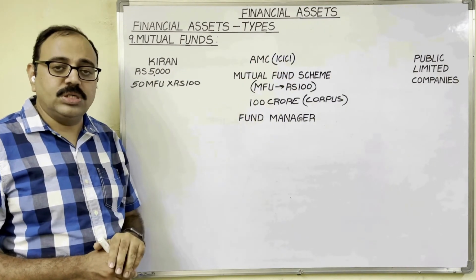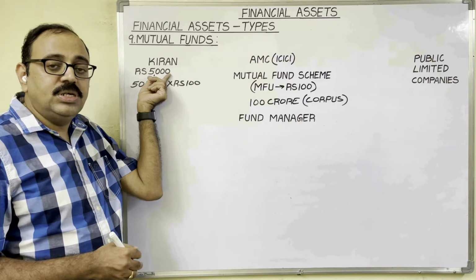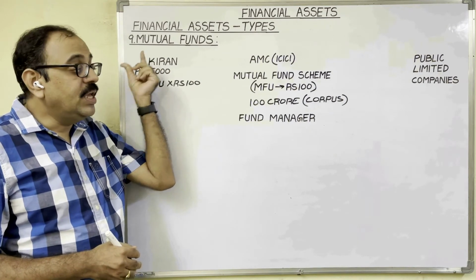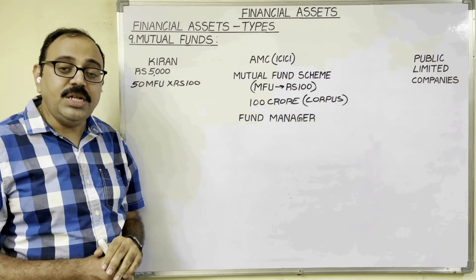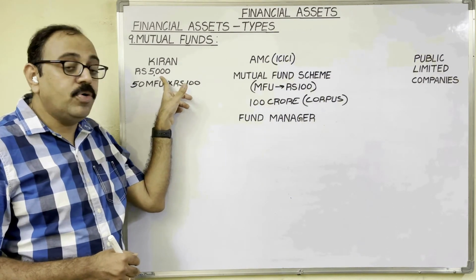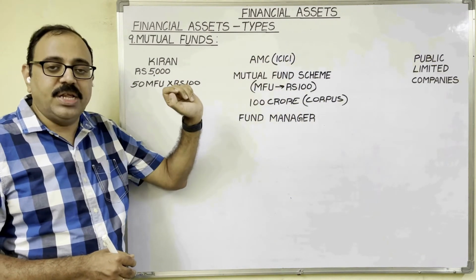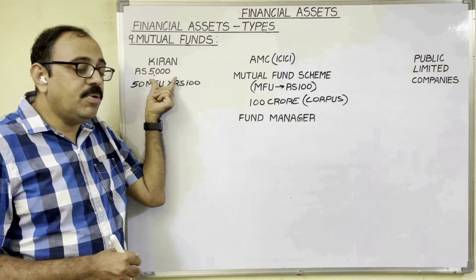Even though he knows, he has a little amount. So with the 5,000 rupees, he cannot go for a diversified investment option. Means he cannot invest this amount in shares of many companies. So he can invest that amount hardly in